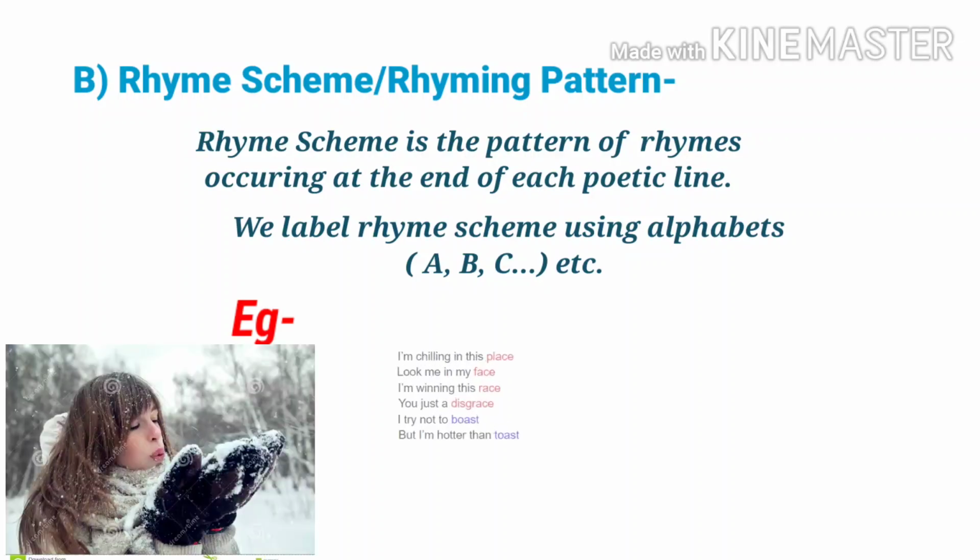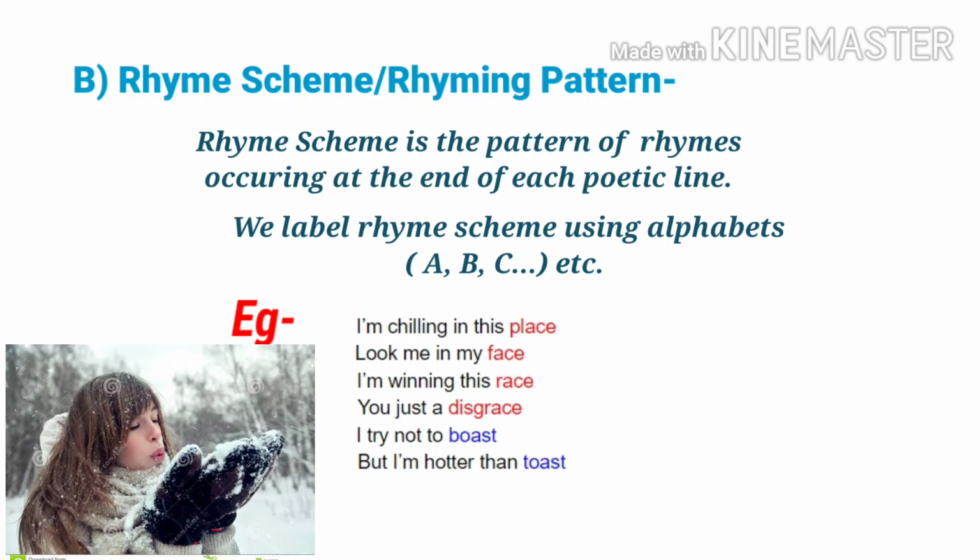For example, look at the given stanza. I'll read it. I'm chilling in this place. Look me in my face. I'm winning this race. You just disagree. I try not to boast, but I'm hotter than toast. Now look at the ending words or ending sound of each poetic line. I'm reading it. Place, face, race, and disagree.